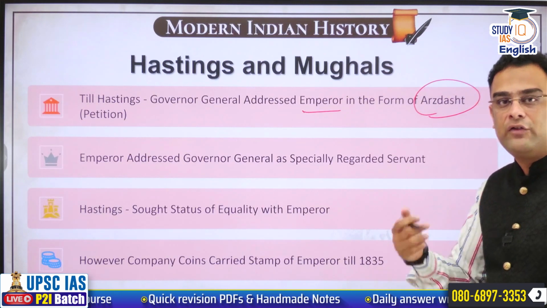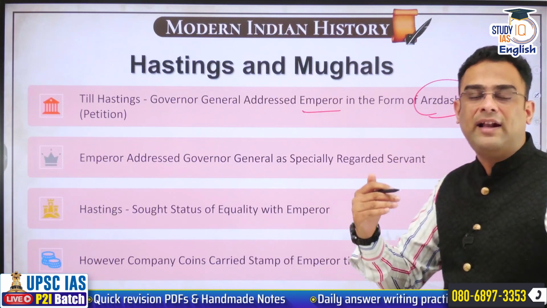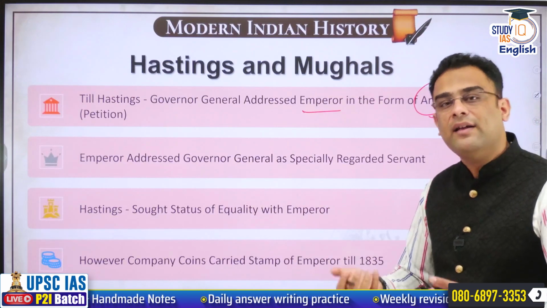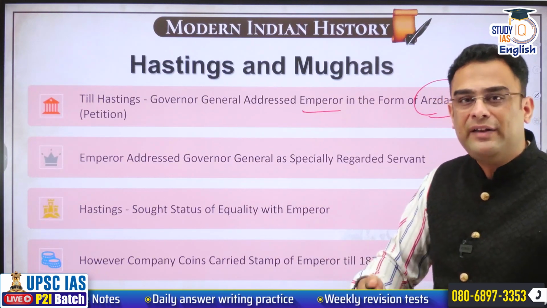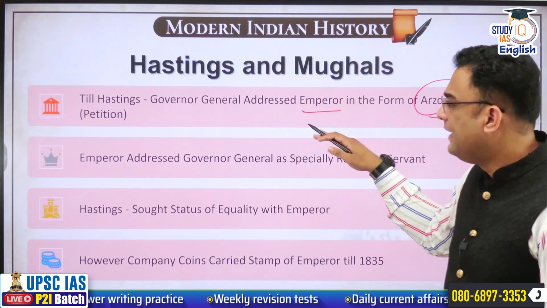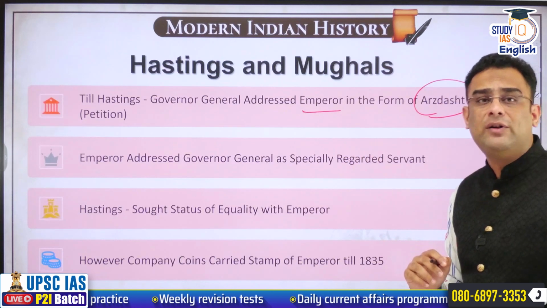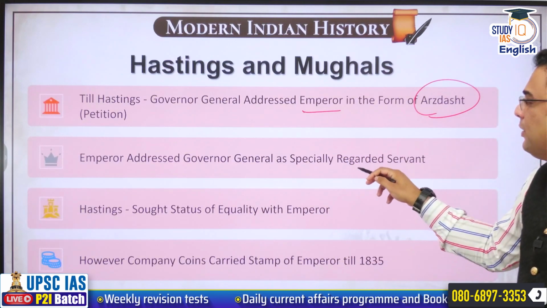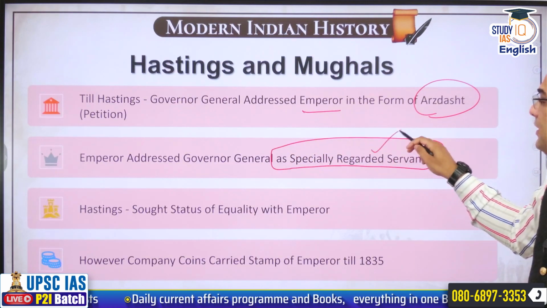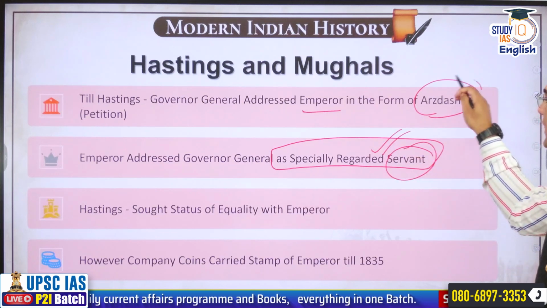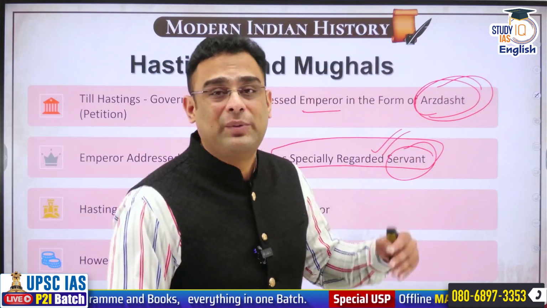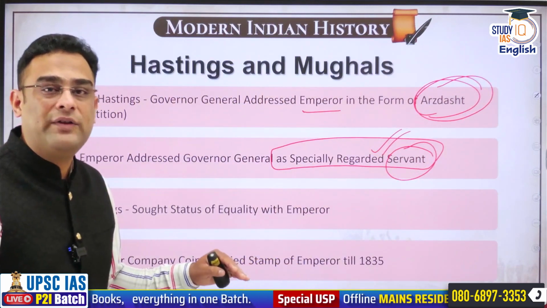Okay, petitioner. So it is like a more humble position that East India Company portrayed on paper for practical purposes. We knew that East India Company had all the power, but at least on paper, he was a petitioner to the Mughal ruler. Hastings did not want this, and he wanted to change the situation. The Mughal emperor also used to address the East India Company as his specially regarded servant. So you can see here from the nomenclatures, at least on paper, it seemed like a relationship between a superior and somebody who was junior.